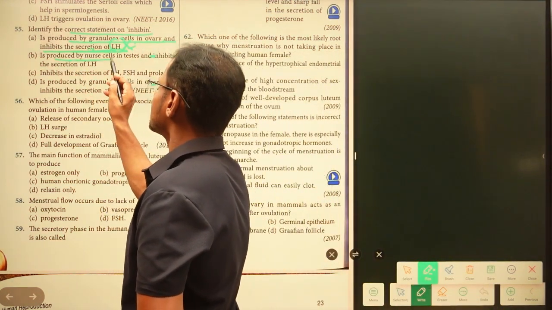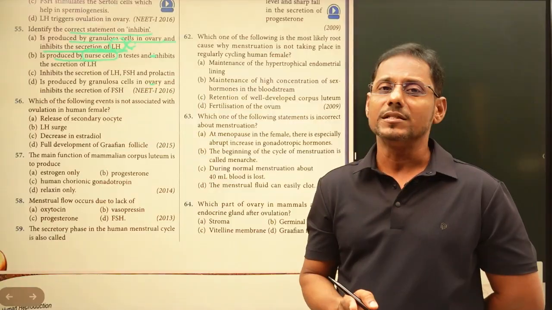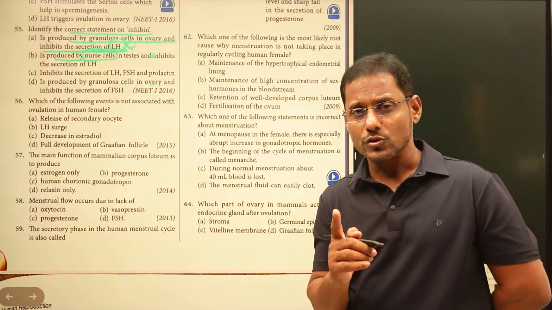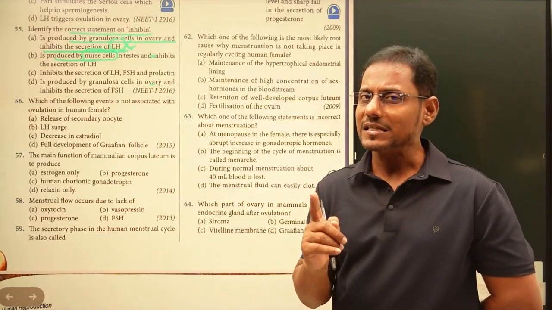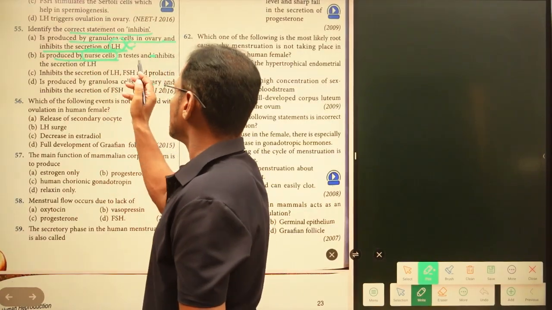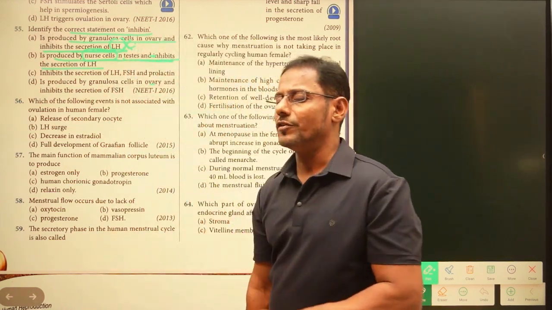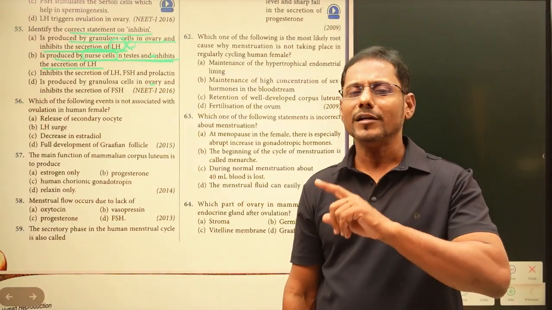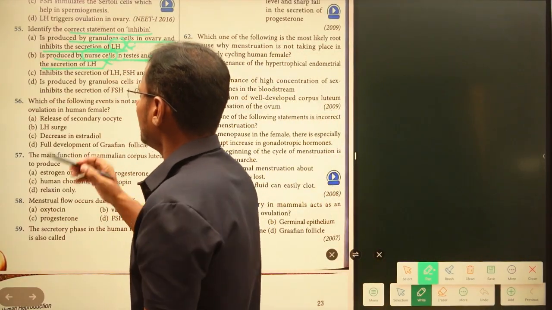And it is produced by nerve cells, in the sense Sertoli cells, in case of males. The Sertoli cells produce two kinds of hormones: one is androgen binding protein and the second is inhibin, right? So it is produced by Sertoli cells in testis and inhibits the secretion of LH. Here also LH is given, but the statement is wrong because inhibin ultimately inhibits the secretion of follicle stimulating hormone. This is also a wrong statement.